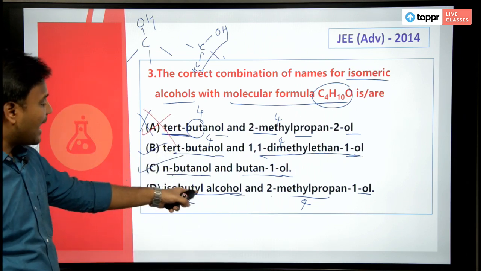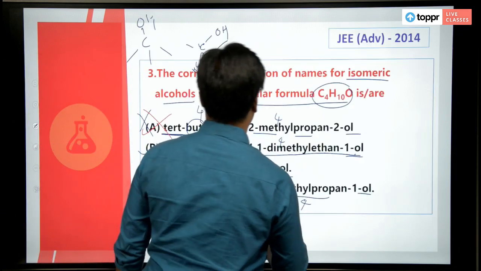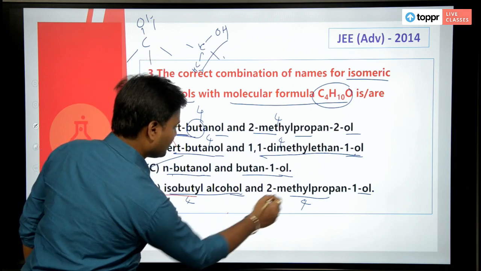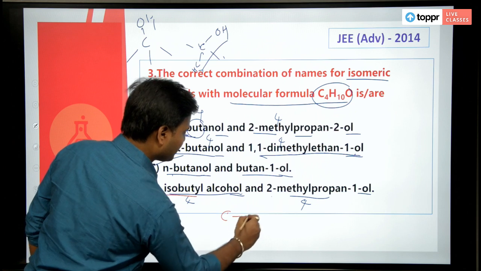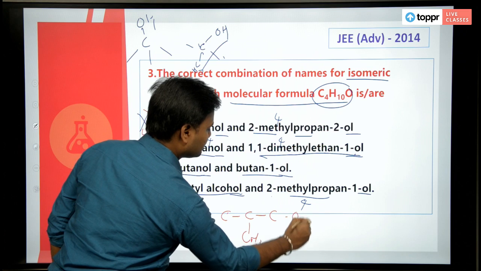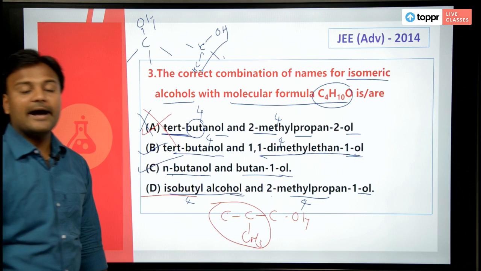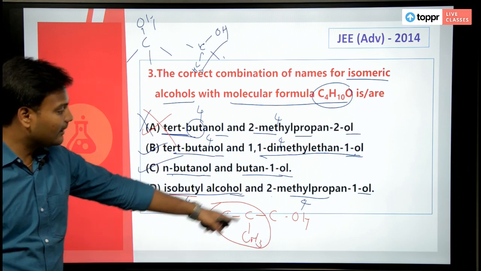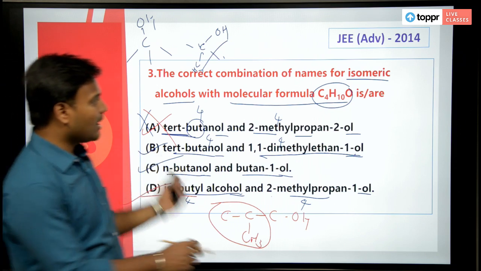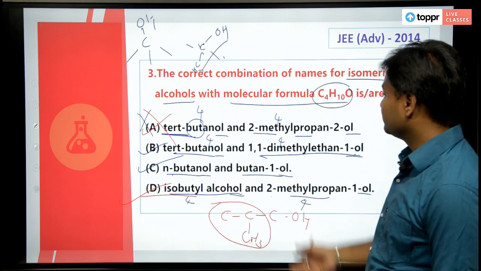And here also isobutyl alcohol and 2-methyl propanol. You can see here, isobutyl, you have 2-methyl, 1. Yes, so this part is an isobutyl part. So, isobutyl and 2-methyl propanol, yes, this is correct. So, this is how you need to write down the isomeric alcohol structures.